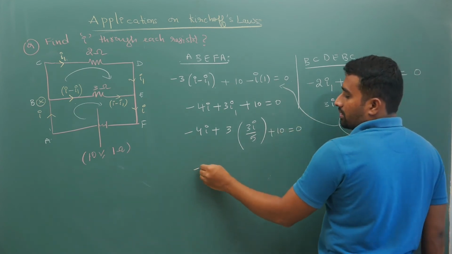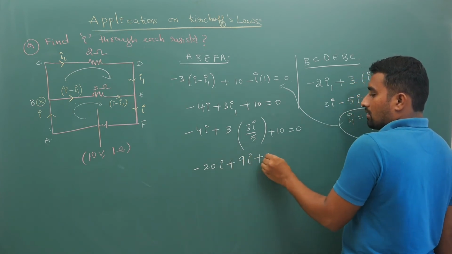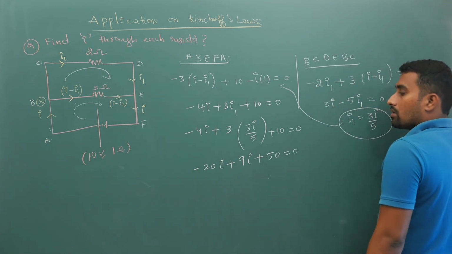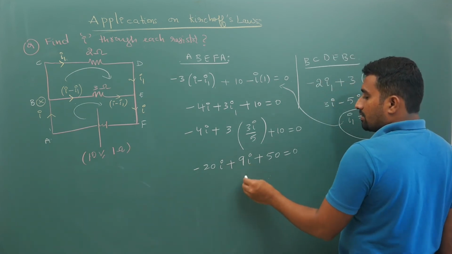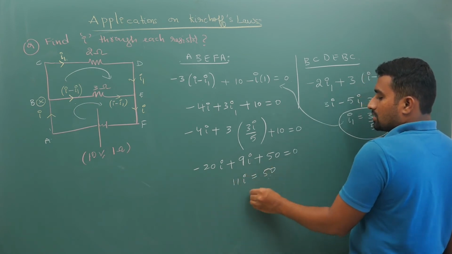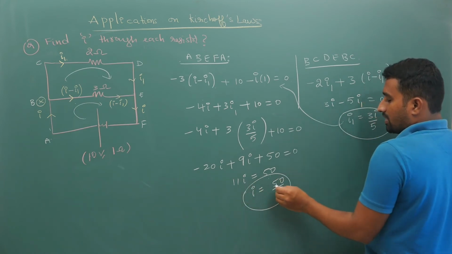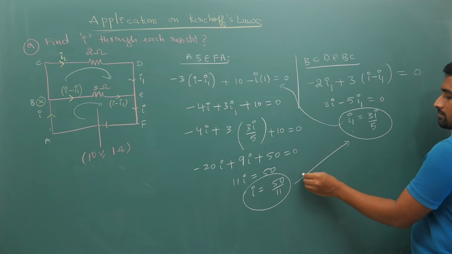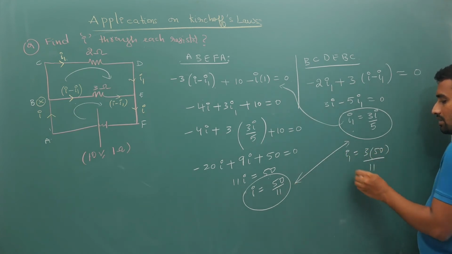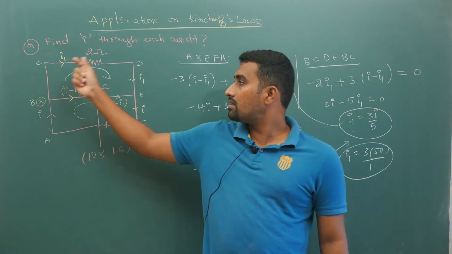Simplifying, after multiplying by 5, minus 20I plus 9I plus 50 is equal to 0. So 11I is equal to 50, and I is equal to 50 by 11. Your I1 is 3 times 50 by 11 divided by 5, and accordingly you can calculate I minus I1 and the current in each part.